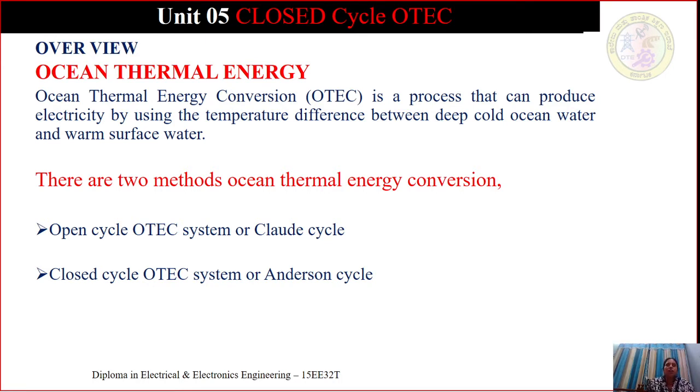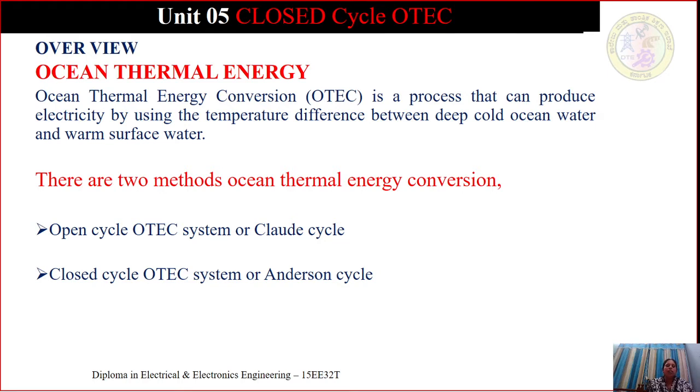So in the evaporator, under partial vacuum, the low pressure steam that is produced is passed through the steam turbine. The turbine in turn runs the generator to generate electricity. Whatever the exhaust steam from the turbine is condensed in the direct contact condenser. Just as we saw in thermal power plants and nuclear power plants, after utilizing the steam, the exhaust steam is fed to the condenser where it is condensed.